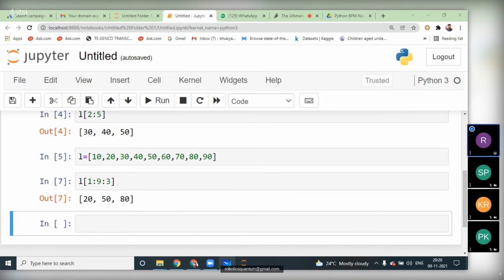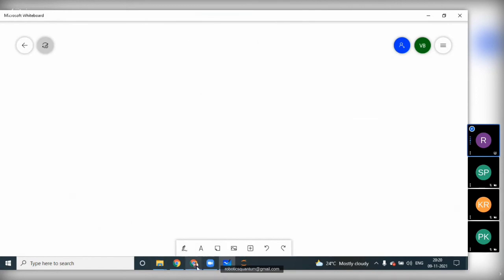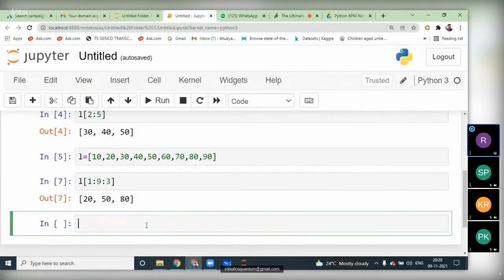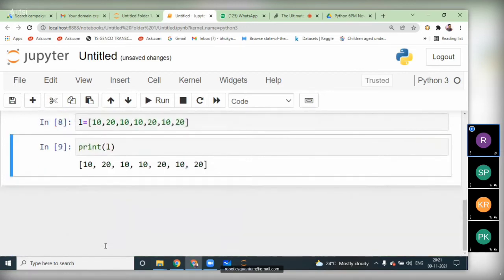And in the list duplicates are allowed. The thing is, in the list data type duplicates are allowed. Duplicates are allowed means L equal to, we can take 10 comma 20 comma 10 comma 20 comma 10 comma 20 comma 10. If I print this L, we'll get the values the same. So that means duplicates are allowed in the list data type.